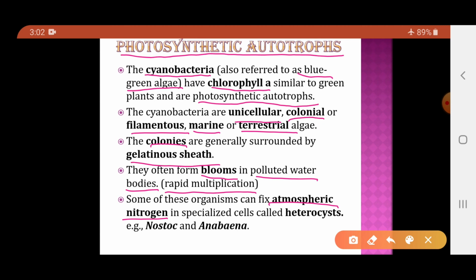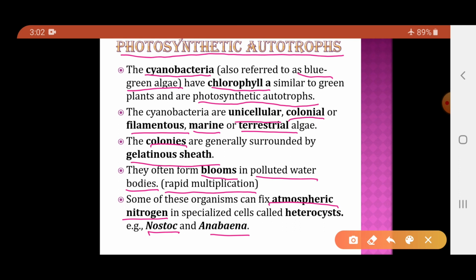So there are a few bacteria which can absorb the atmospheric nitrogen and convert it into the salts of nitrogen. These photosynthetic autotrophs, like Nostoc and Anabaena, can fix atmospheric nitrogen. The salts of nitrogen are later used by the plants, and from plants that nitrogen moves into the animals.